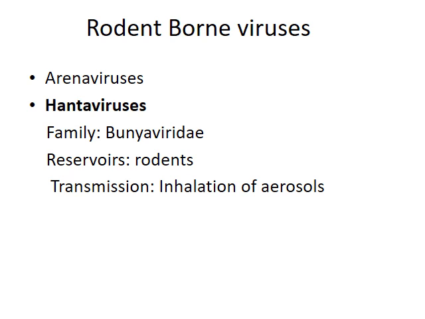Starting with rodent-borne viruses. Now, rodent-borne viruses, also known as the roboviruses, as the name suggests, are transmitted from rodents to man when they come in contact with any infected body fluids or their excretions. There are two viruses in this class, arenaviruses and hantaviruses.